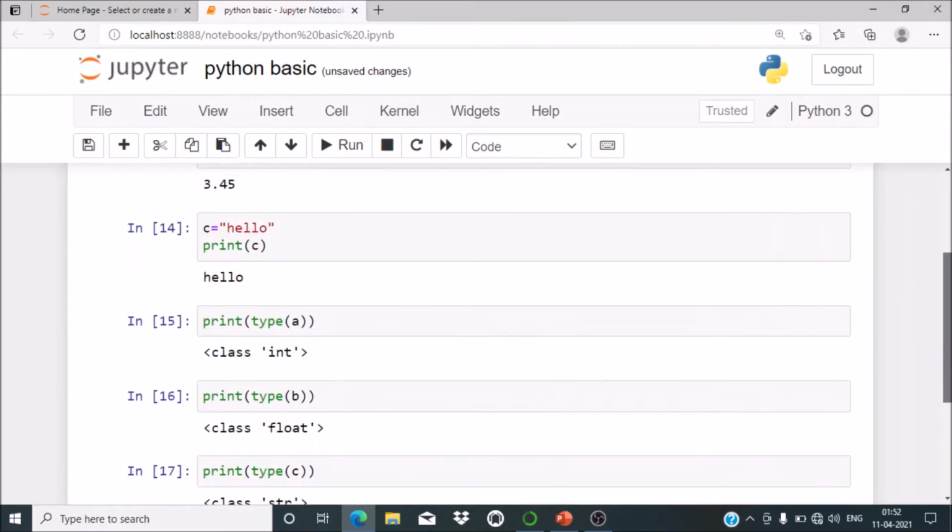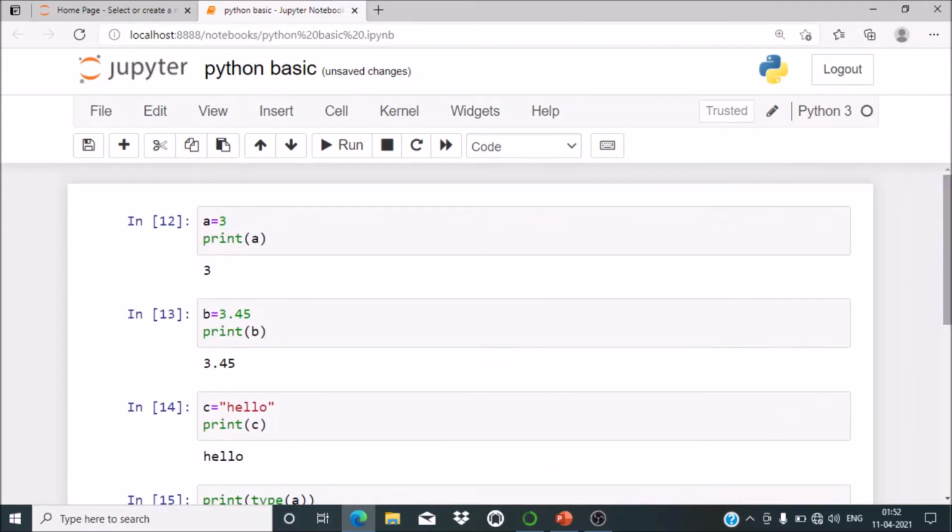Understood? So what does it mean? In case of Python, it is not necessary to declare the variable, whether it is integer type, whether it is float type, or whether it is string. Directly you can assign the value, and based on the values, the type of variable it will be.